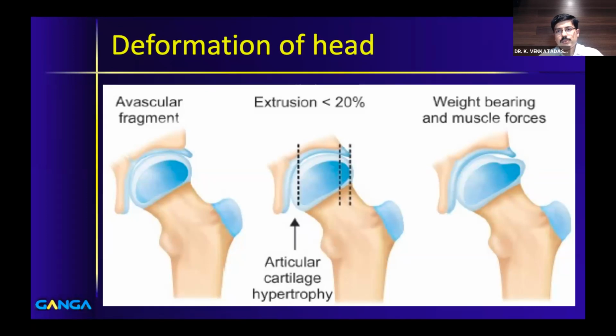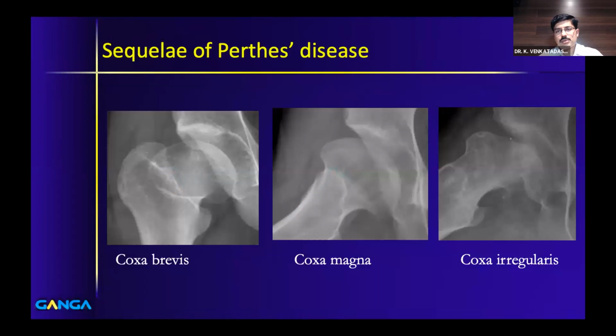So the treatment is also based on this. So we need to understand why the head deforms. And these are all the possible sequelae which can happen in Perthes disease. Because the head is extruded and then there is neovascularization, it can lead to coxa brevis. Coxa brevis is basically due to a problem with the growth. The secondary ossification center of the neck and head is insulted, and there is a short neck. Coxa brevis is nothing but a short neck, and here you can see this. There is a sagging rope sign because the head is large, and this is the classical sagging rope sign that you see here. The next is coxa magna.